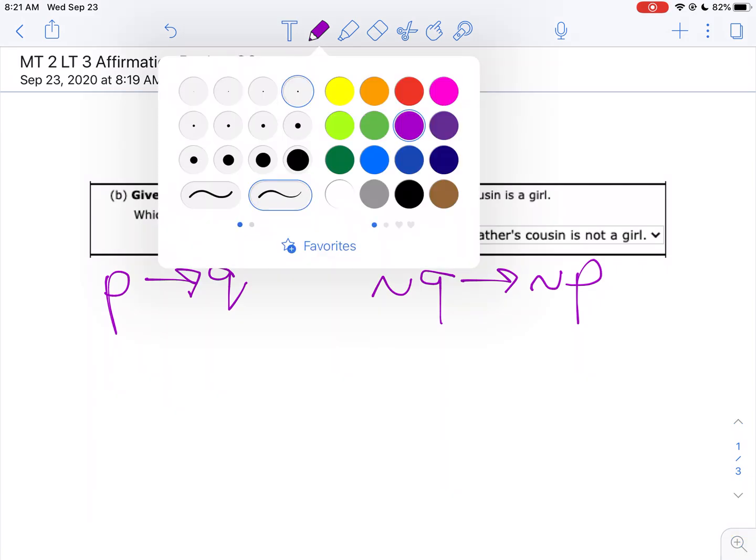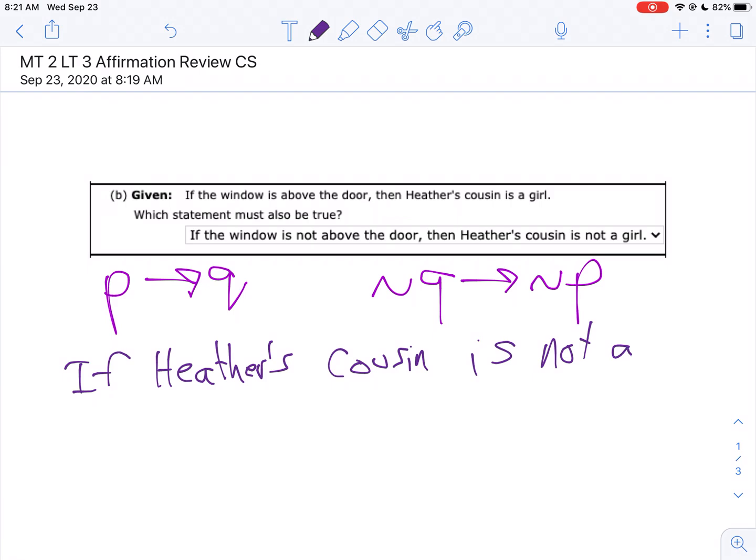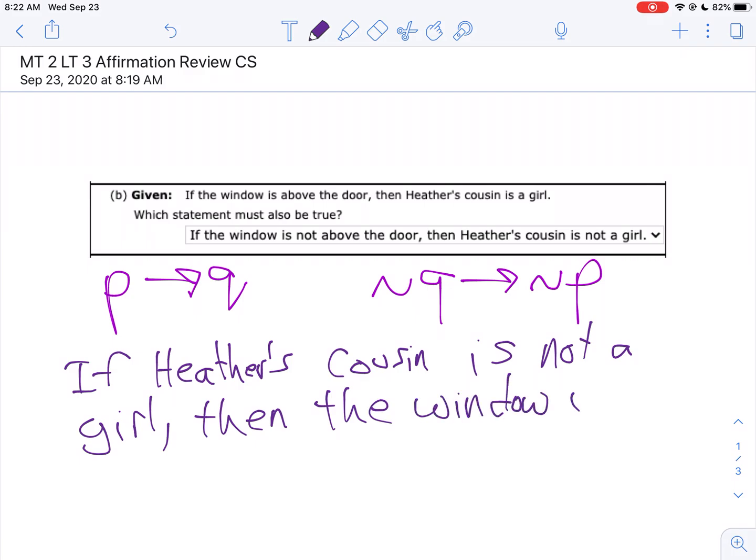Let me switch colors here. Then the window is not above the door. That's the one, it was multiple choice. That's the one you should have picked.